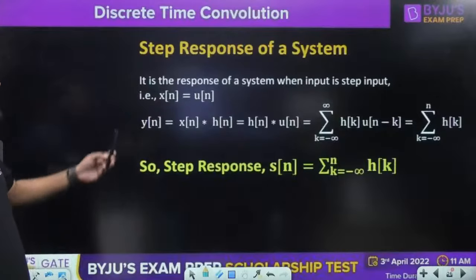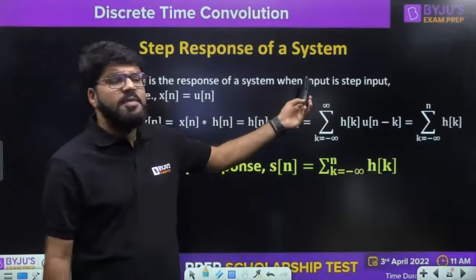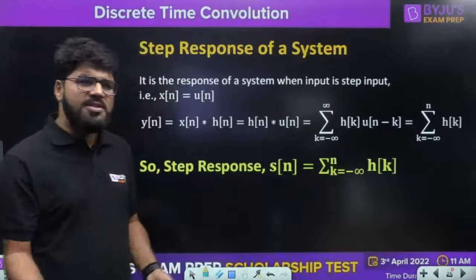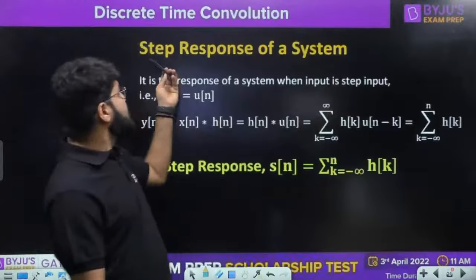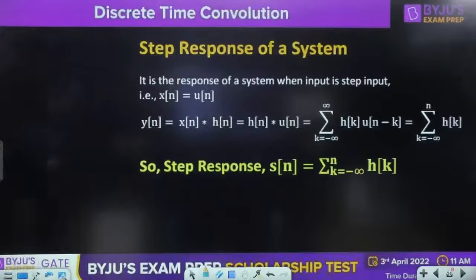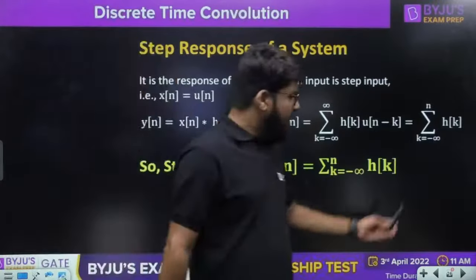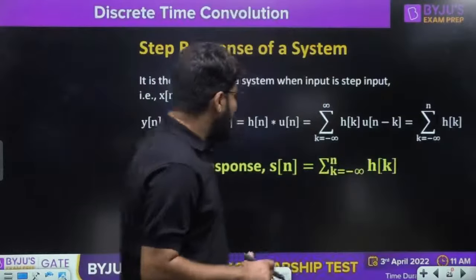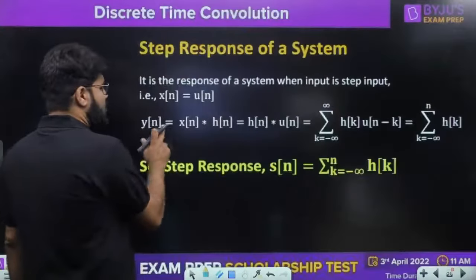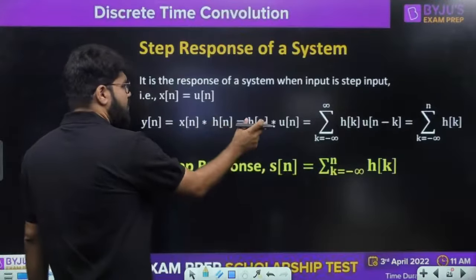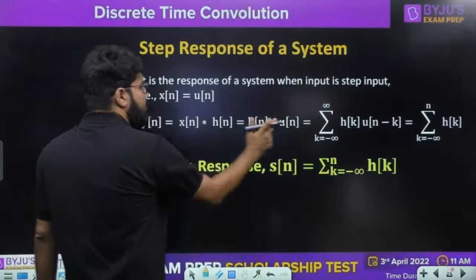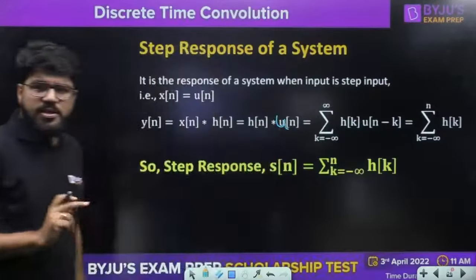Now step response, which is the response of a system when the input is unit step. Just like impulse response, we have the step response, which is the response when the input applied is the unit step signal. Yes, we're going to solve the question on this, but what I have done, I'll just tell you. y[n] is equal to x[n] convolution h[n], but here the input is known as u[n]. That is what I have substituted here.